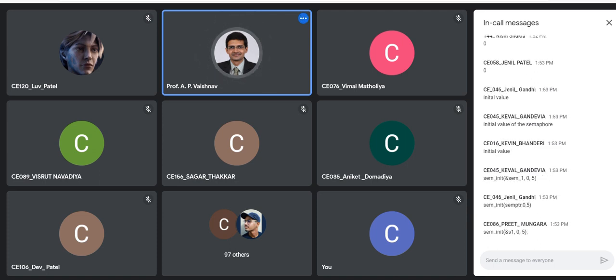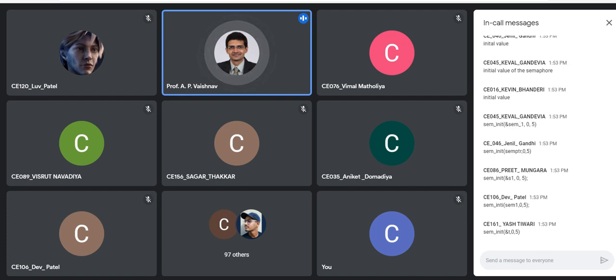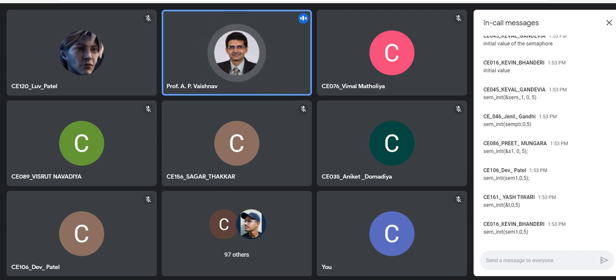Yes, that's correct. It is ampersand sem1, right? Because it is an address. It is expecting an address, right? So it is ampersand sem1, comma 0, comma 5. That is the initial value. That's correct, right? So are you clear with this first function?